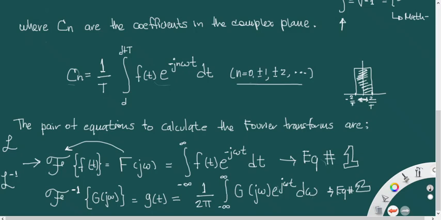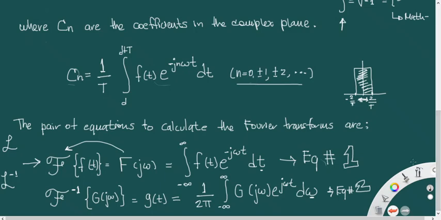You see here we are doing some kind of inverse calculation, because here we have a function that is in the domain of t, which is the time. And when we have the Fourier transform, we have a function working in the frequency domain, which is w, or in this case, omega. So this is the direct Fourier transform, and this is the inverse Fourier transform. Please take note of these two integrals. Don't forget them. Highlight them with a marker or something, maybe in the future you are going to use them.